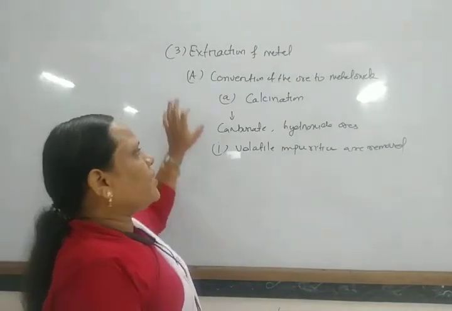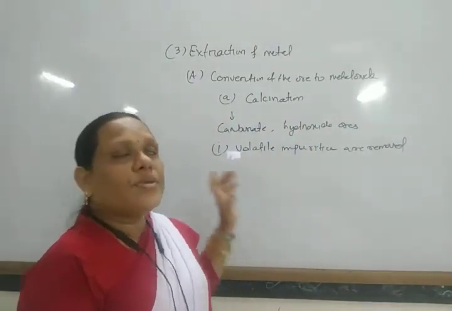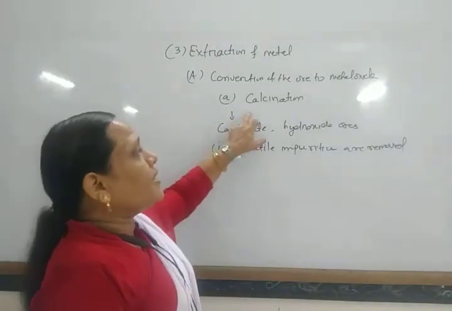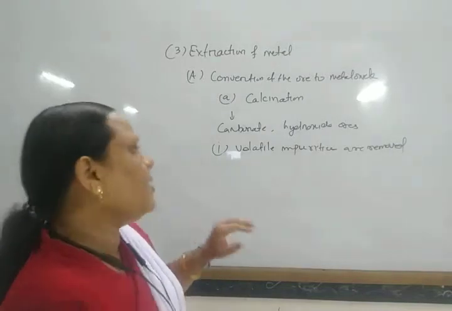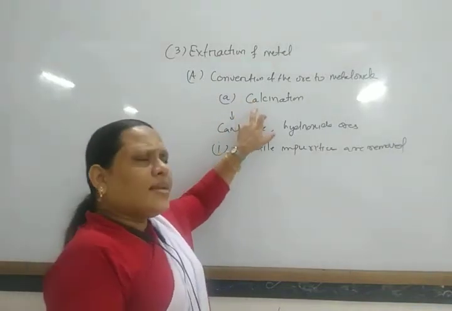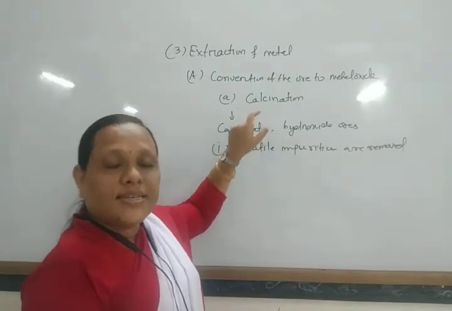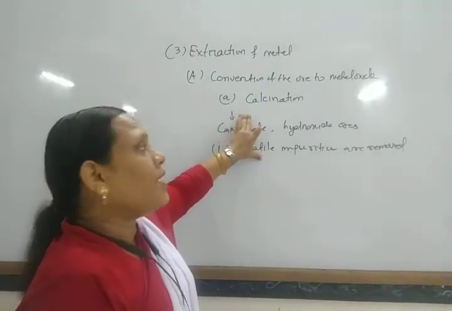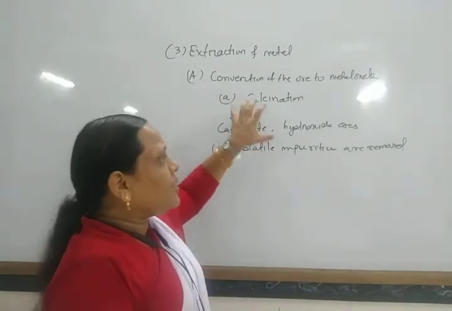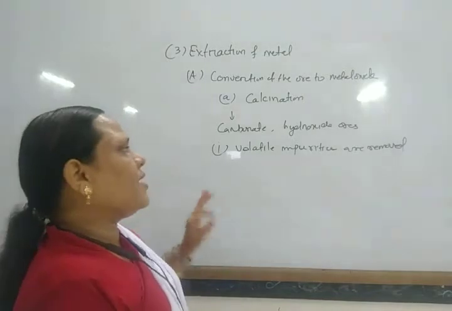So calcination is a process of heating the ore in a limited supply of air or without air, generally in a refractory furnace, at a temperature just below the melting point of the metal.